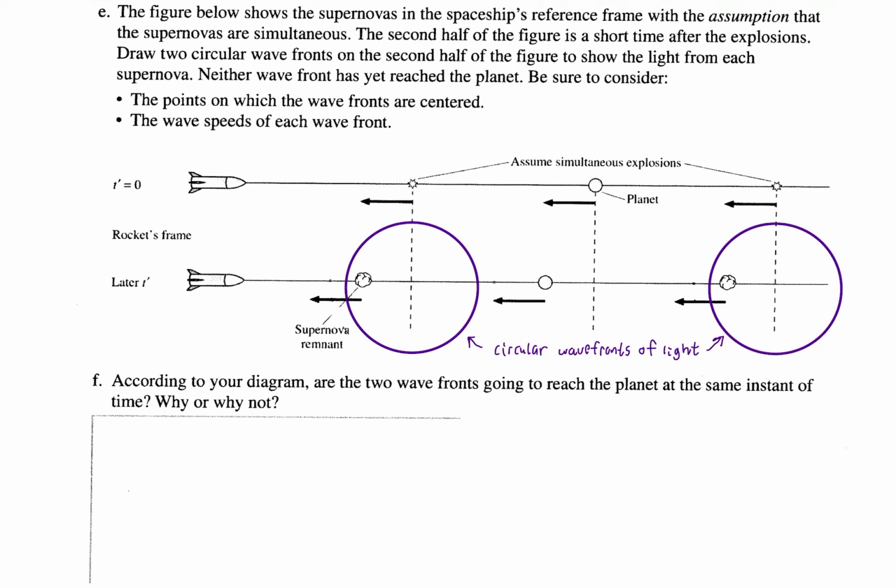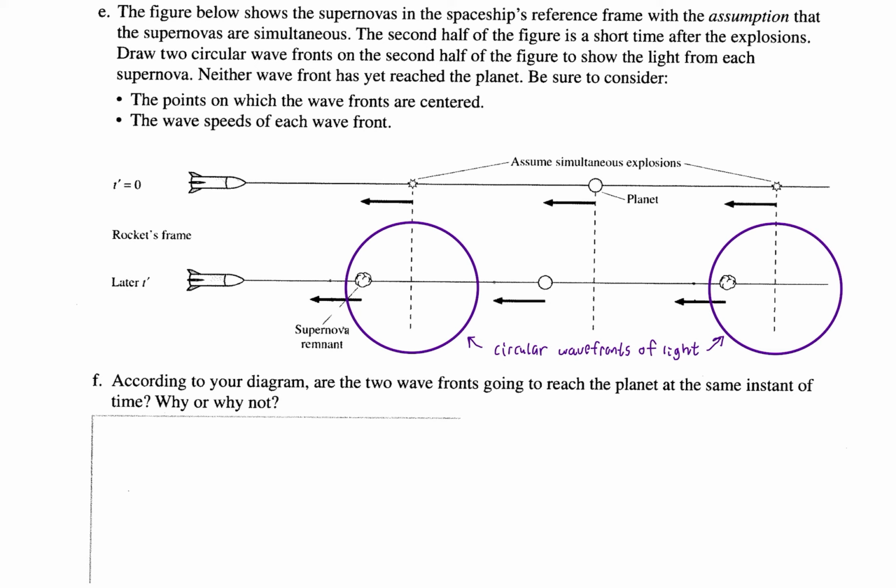Okay, all right. Here we have the original star just before it blew up, right? We're going to assume simultaneous explosions, so they both blow up at the same time in the rocket's reference frame. Notice we're denoting the rocket's reference frame with a prime notation. So because we're calling the reference frame of the rocket S prime, that's its reference frame, okay? Notation we'll get more used to in lecture 29.